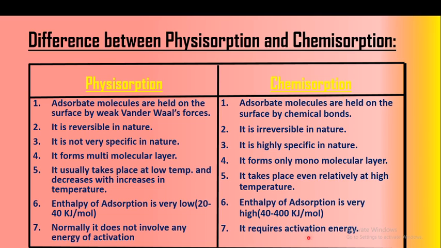We have already studied in the first chapter what the activation energy is: the minimum amount of energy that the reactant molecules must acquire before they can react. In chemisorption, chemical bond formation is there, therefore it requires the activation energy. But in physisorption, it involves only the weak van der Waals forces, therefore it does not involve any energy of activation. So this is the difference between physisorption and chemisorption.